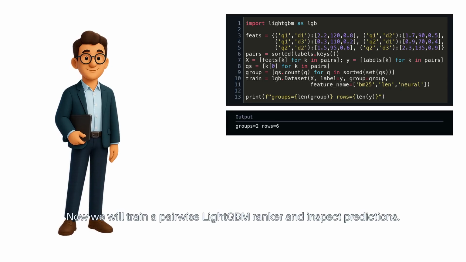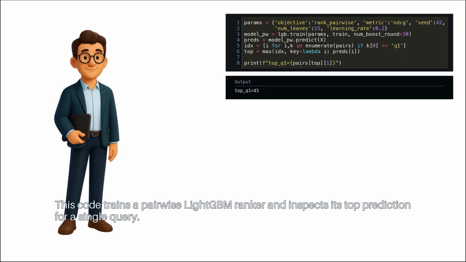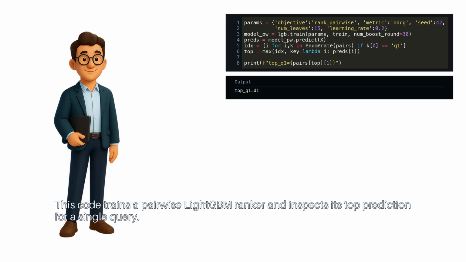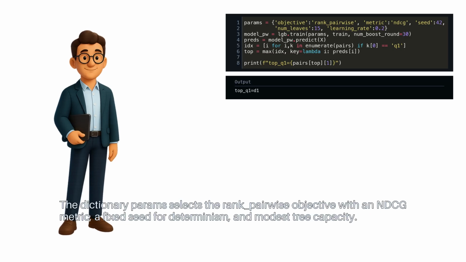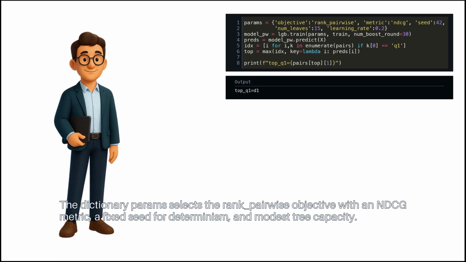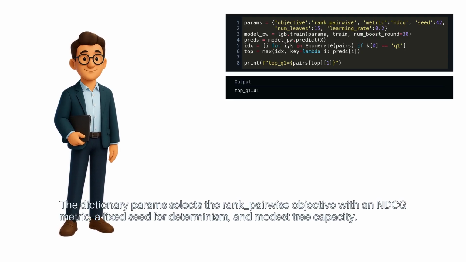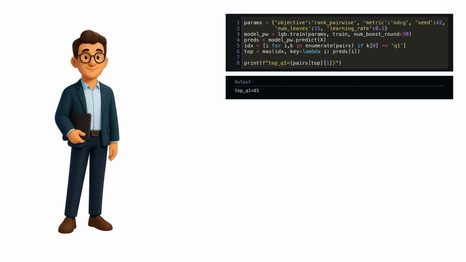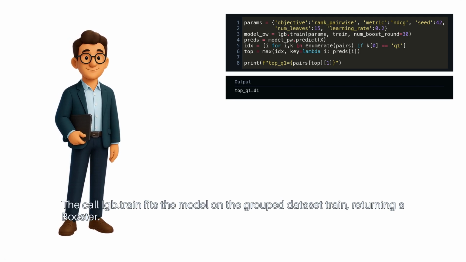Now we will train a pairwise LightGBM ranker and inspect predictions. This code trains a pairwise LightGBM ranker and inspects its top prediction for a single query. The dictionary params selects the rank pairwise objective with an NDCG metric, a fixed seed for determinism, and modest tree capacity. The call lgb.train fits the model on the grouped dataset train, returning a booster.